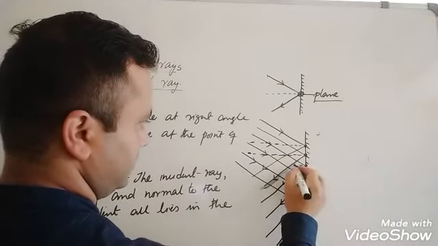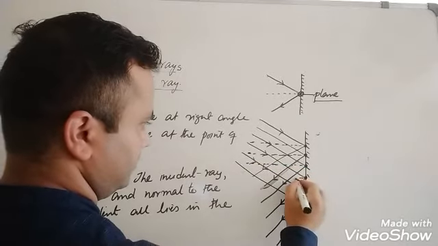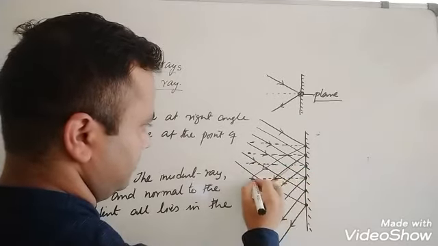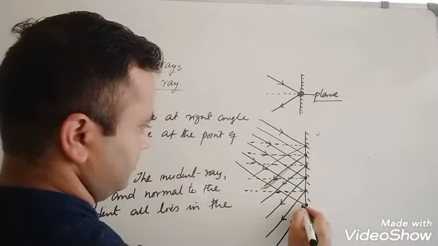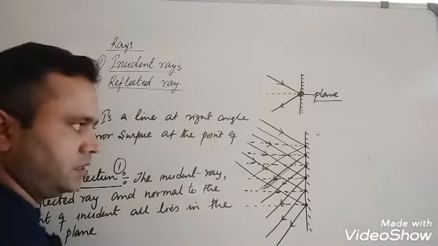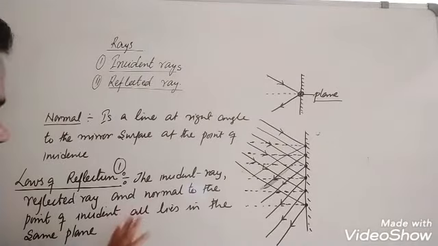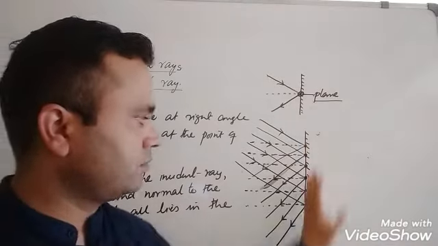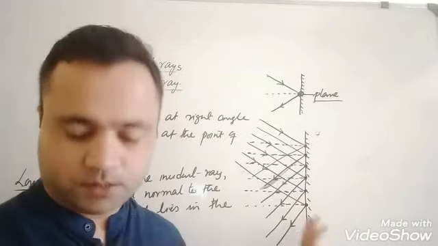Now for this point, this is the normal. For this point, this is the normal. For this point, this is the normal. So in a mirror, there are many incident rays, many reflected rays, and many normals. So that's why, according to the laws of reflection, the incident ray, reflected ray, and normal to the point of incidence all lie in the same plane. It is one plane.